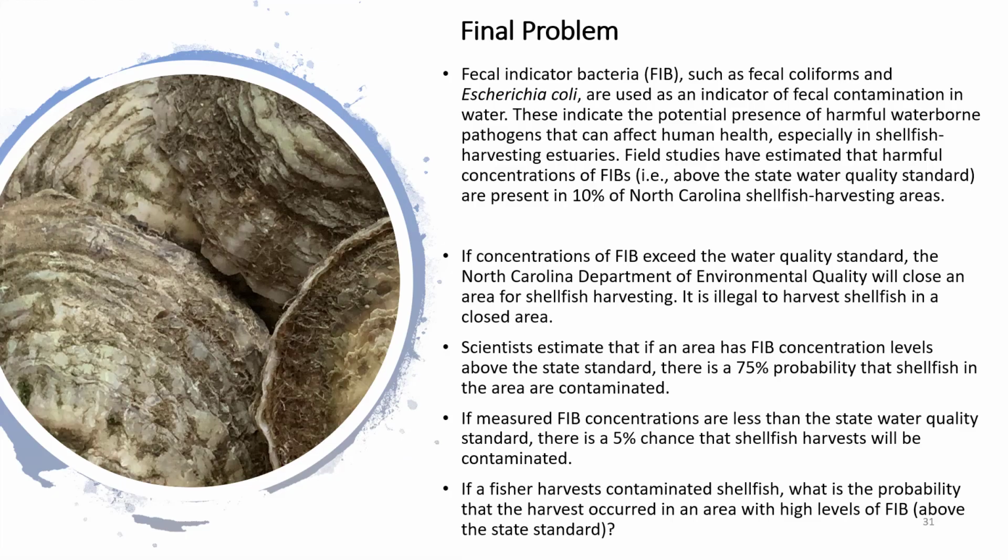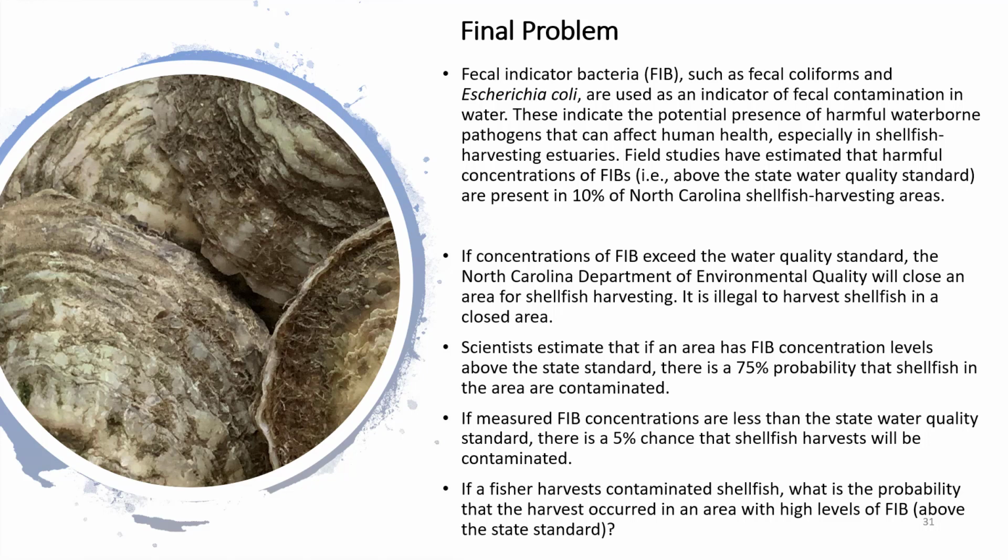So here is the final problem. Fecal indicator bacteria, or FIB, such as fecal coliforms and E. coli, are used as an indicator of fecal contamination in water. These indicate the potential presence of harmful waterborne pathogens that can affect human health, especially in shellfish harvesting estuaries. Field studies have estimated that harmful concentrations of FIBs, in other words, above the state water quality standard, are present in 10% of North Carolina shellfish harvesting areas.